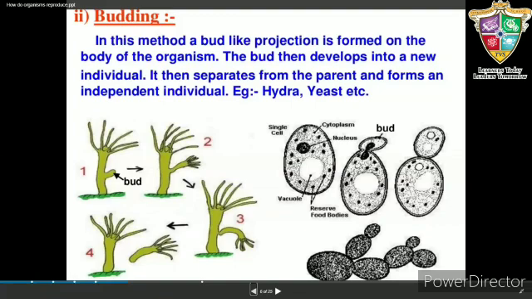Gradually, the bud becomes almost the same size as the parent cell. Then a constriction appears at the base of the bud, and a separating wall is laid. Sometimes a bud may produce another bud over it, which still remains attached to the parent, forming a false mycelium, that is pseudomycelium.